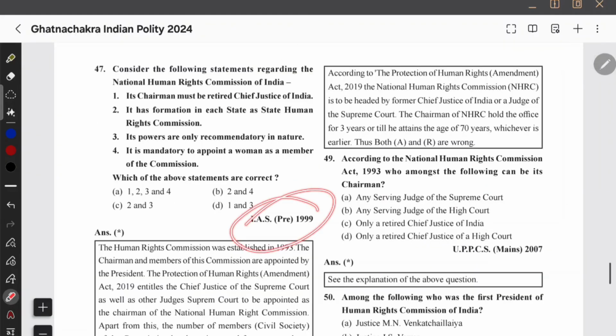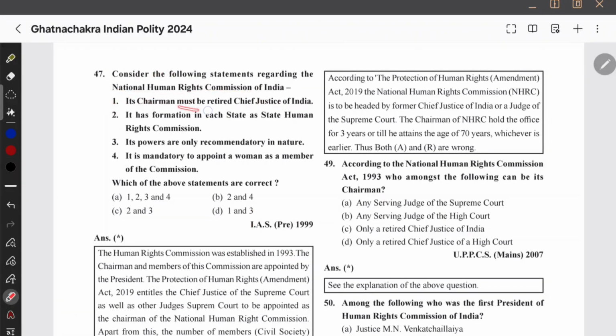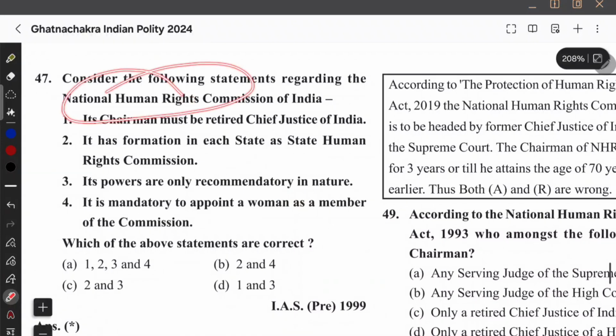Okay, चलो भाई ये देख लेते हैं. यूपीएससी का क्वेश्चन है ये. National Human Rights Commission, its chairman must be retired Chief Justice of India. अब देखना, National Human Rights Commission I have already discussed in the constitutional non-constitutional body. Just read that, but then you can guess that. Now I'm not able to recall much, but see that video. Okay, there I have mentioned with some tricks how to memorize all the constitutional and non-constitutional bodies.